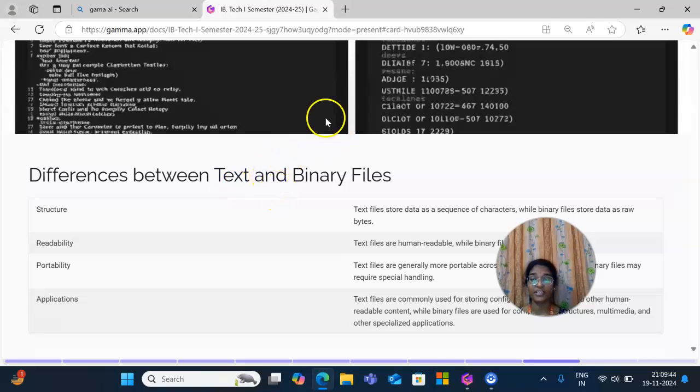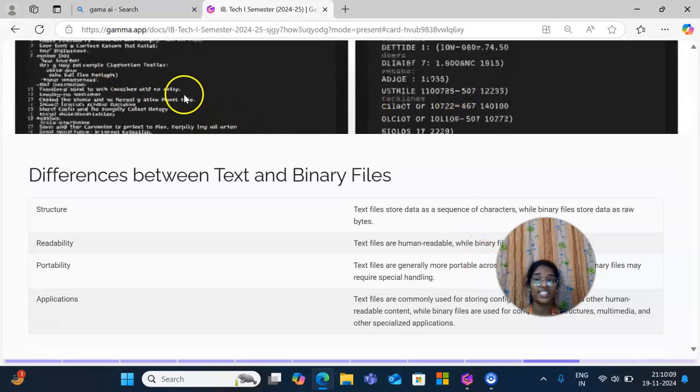Differences between text and binary files: structure, readability, portability, and applications. What is the structure? A text file stores data as a sequence of characters, while a binary file stores data as raw bytes. Text files are human readable, while binary files are machine readable. Binary language means ones and zeros. In text files, we can read easily.